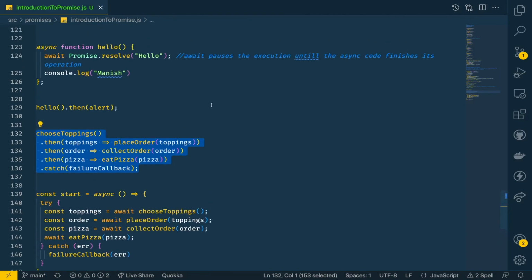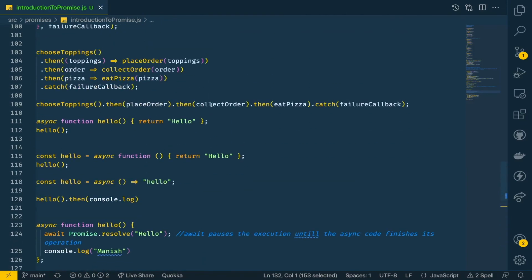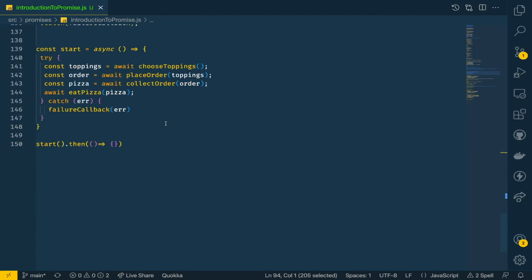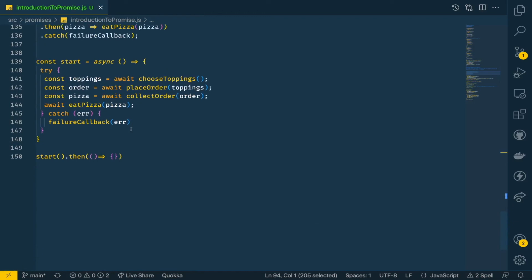In the earlier times, when promises were not there, we used to have callbacks like this, and this was really messed up and very unmanageable. So we have really made great progress in the way we are handling async code.